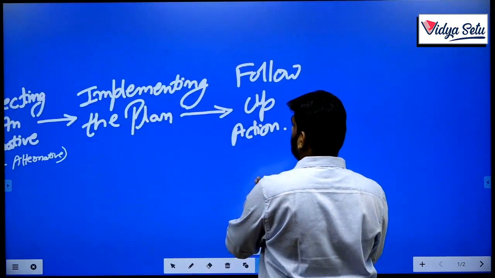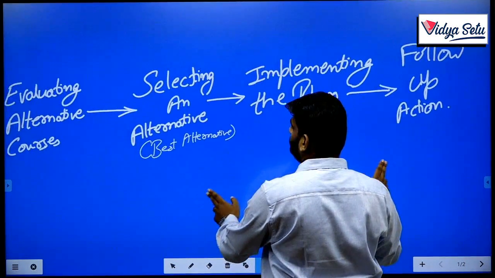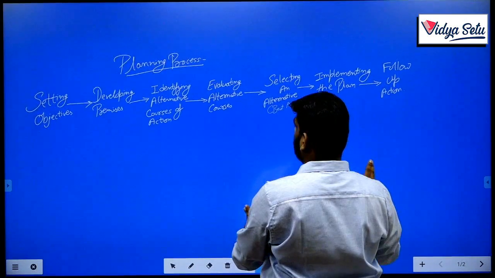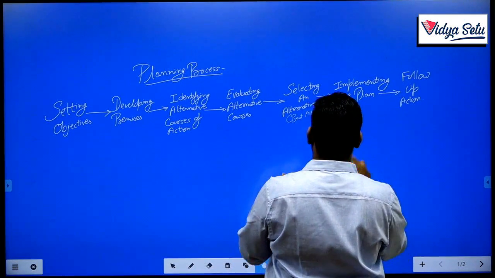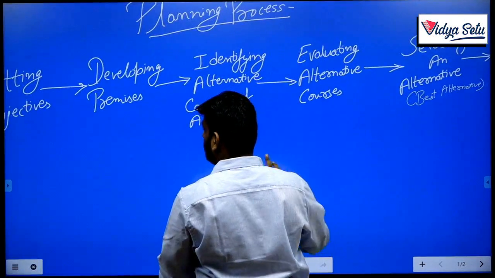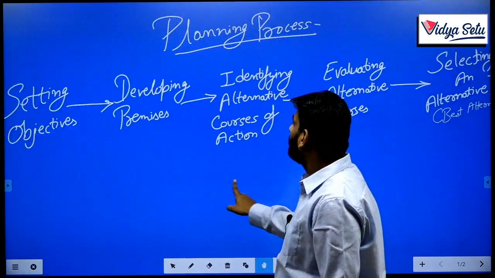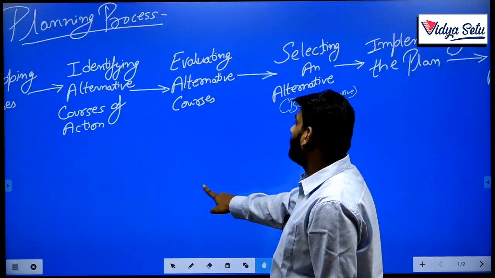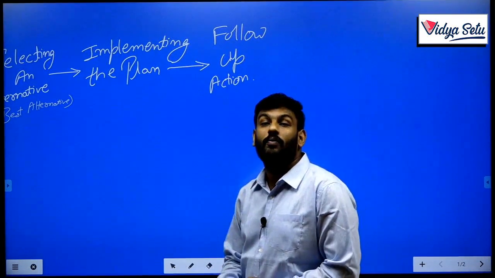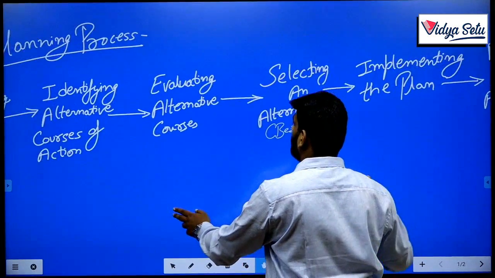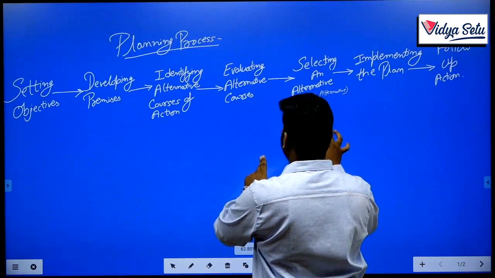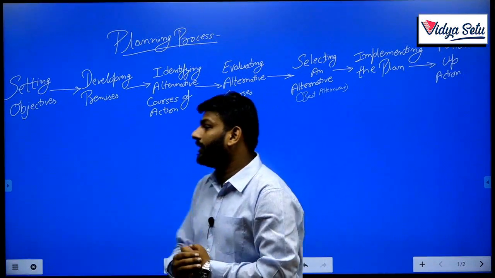If you want to write it in short, have a look at this diagram. There are seven points you need to learn: setting objectives, developing premises, identifying alternative courses of action, evaluating alternative courses, selecting an alternative, implementing the plan, and lastly follow-up action. Clear? Thank you.